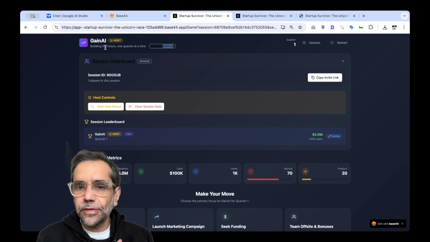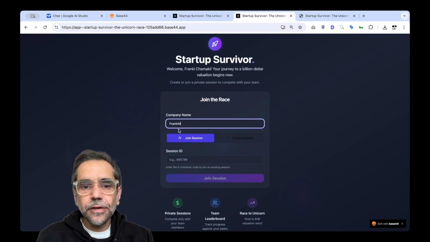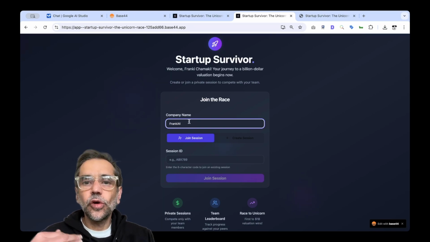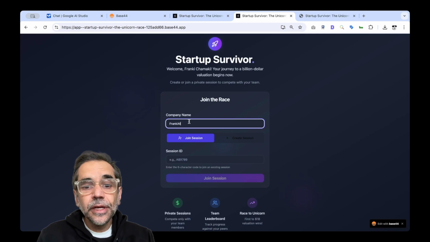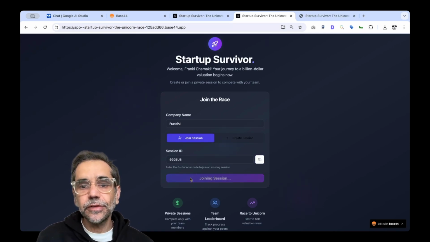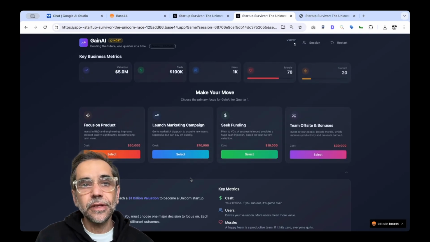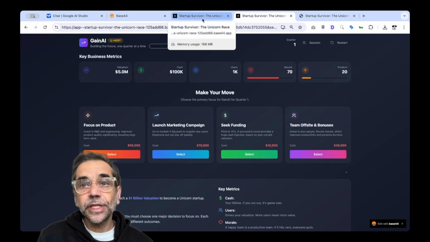So I'm competing in the same game, Evolve. Now I can go into this and say, okay, I want to join that. If I'm a corporate group, or part of a classroom where you want to have teams set up, you can say, okay, join this session, add the session key. So I'm joining the game.